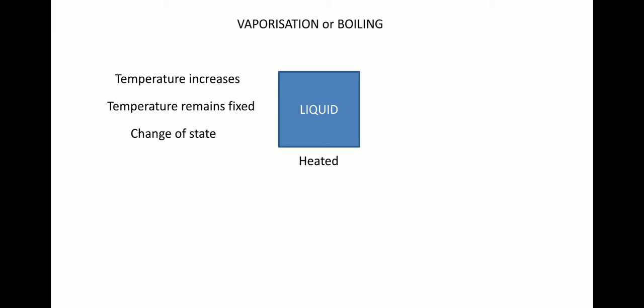So this process is the process of vaporization, where the heat energy will be used in order to change the state of liquid to gas without changing the temperature, or at a fixed temperature.